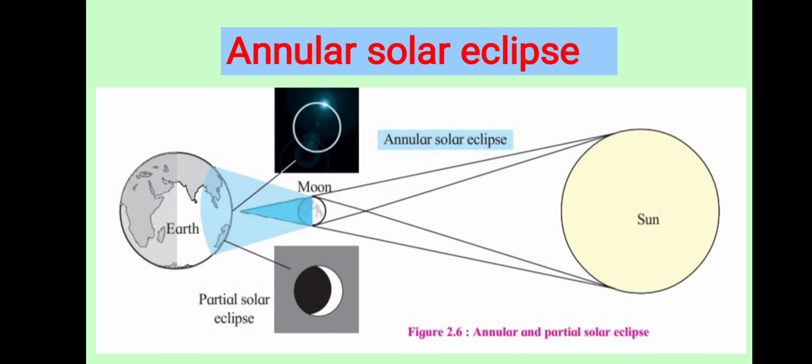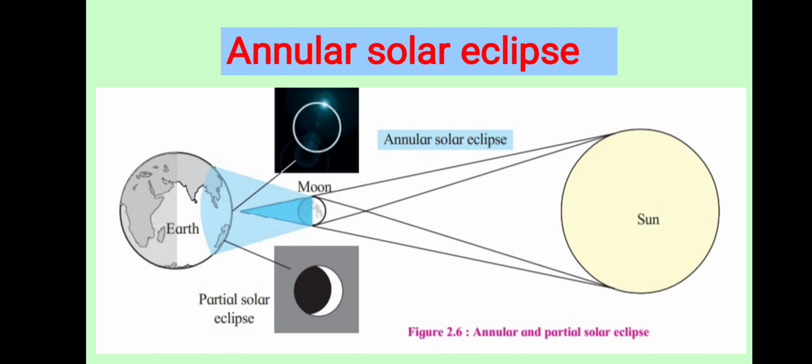Sometimes the moon is there in an apogee position, that's why its shadow does not reach the earth, but from some places of earth we are not able to see the sun, but we are able to see the brightening, illuminated, shining edges in the form of a ring, yes, round. It is known as the annular solar eclipse. It is a very rare phenomenon.